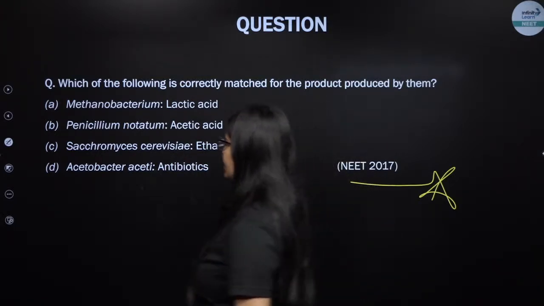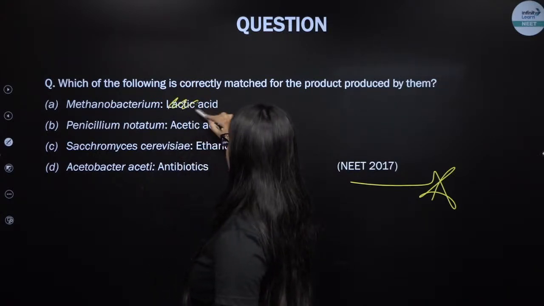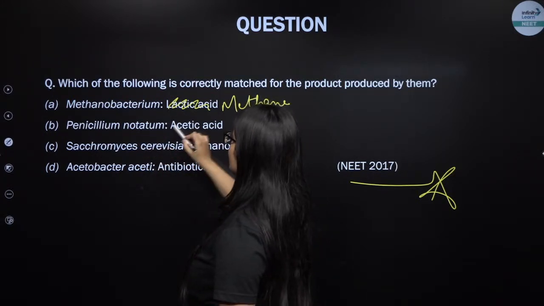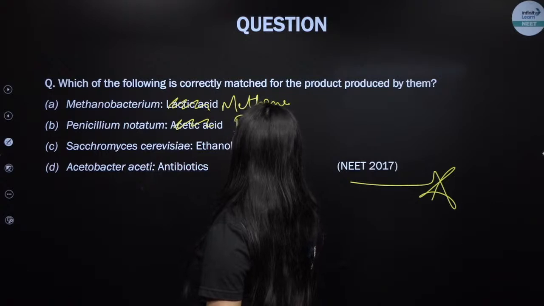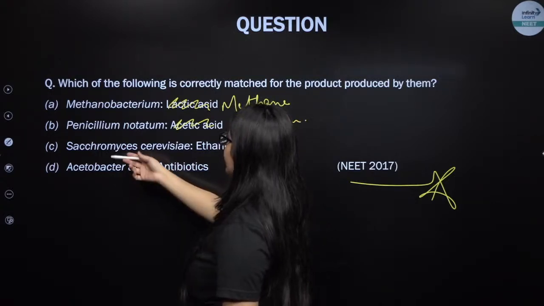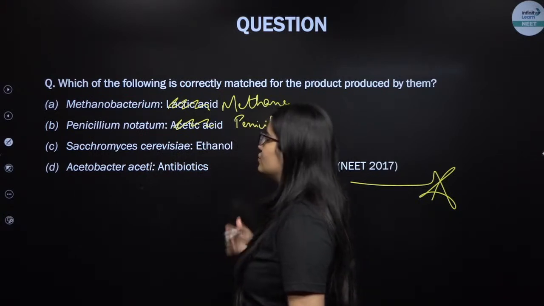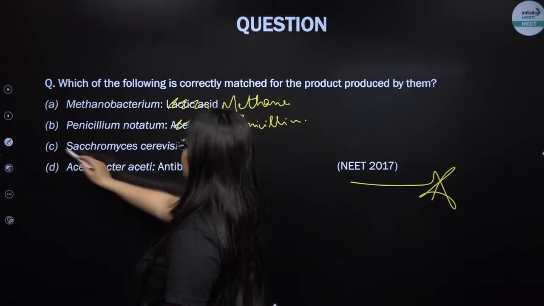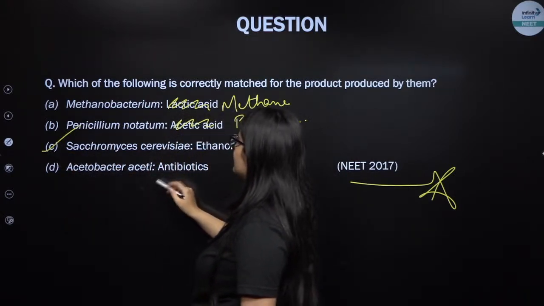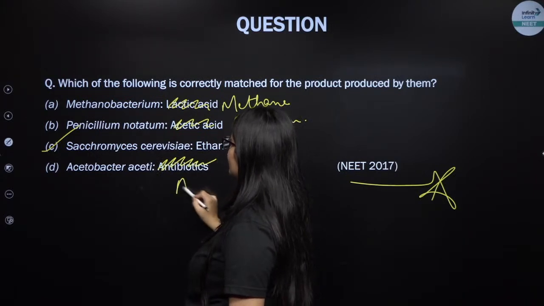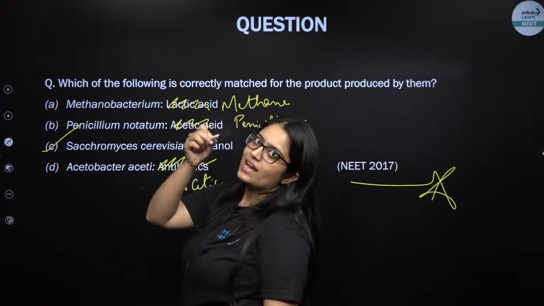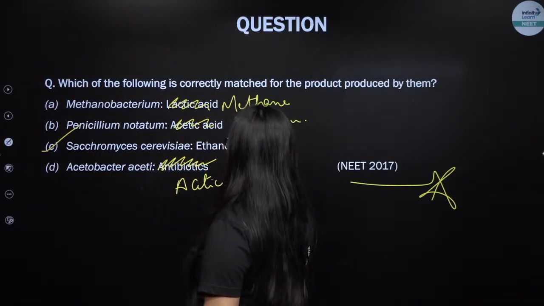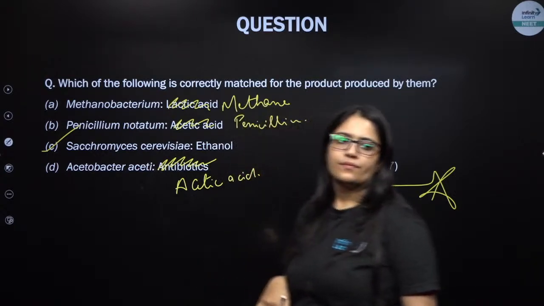Yeah, that's absolutely correct. Methanobacterium does not produce lactic acid. They will produce methane. Penicillium notatum will produce penicillin, which is an antibiotic. Saccharomyces cerevisiae will help in producing bread or alcohol, which is ethanol chemically. This is correct. Acetobacter aceti will not produce antibiotics, it will produce acetic acid. Remember, citric acid is produced from Aspergillus niger. So this will produce acetic acid, right? Clear? Excellent.